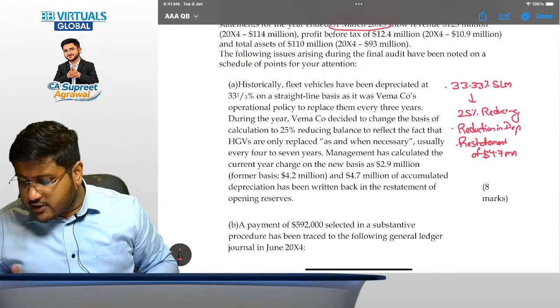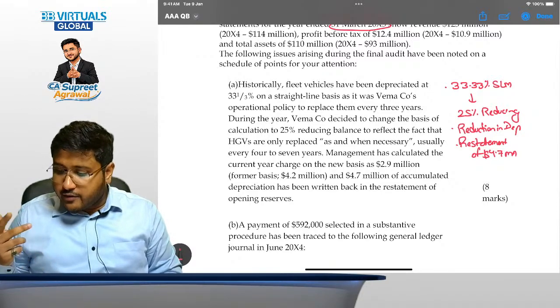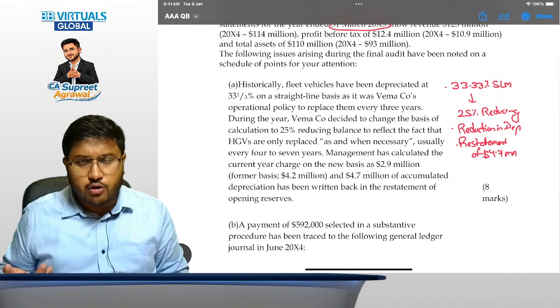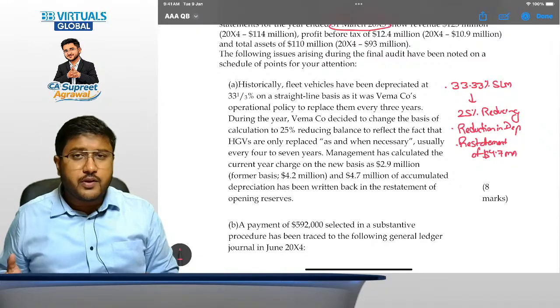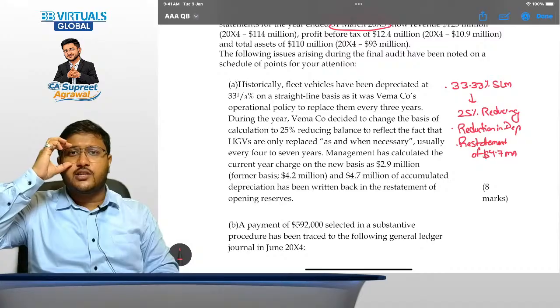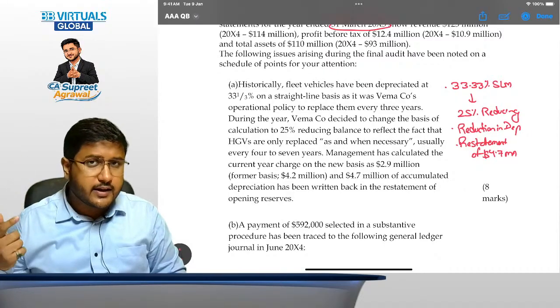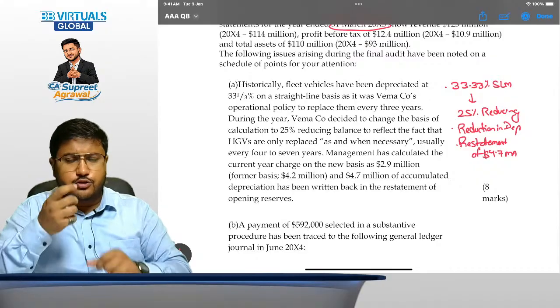But when we talk about the change in accounting estimate, what they have done is they have reversed the calculation of accumulated depreciation as well in the opening reserve. My dear friends, that is wrong because it is an accounting estimate. You need to adjust it for the future, not for the past. So that one adjustment is incorrect, right? That is the matter that you should consider.